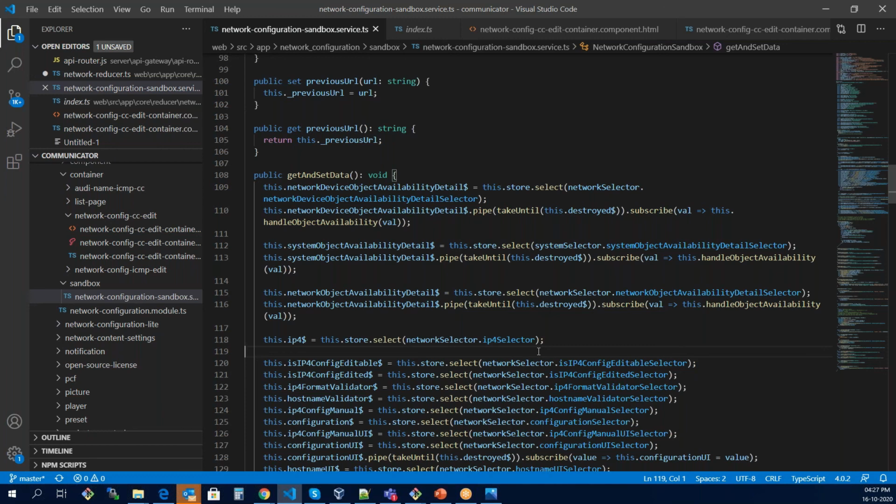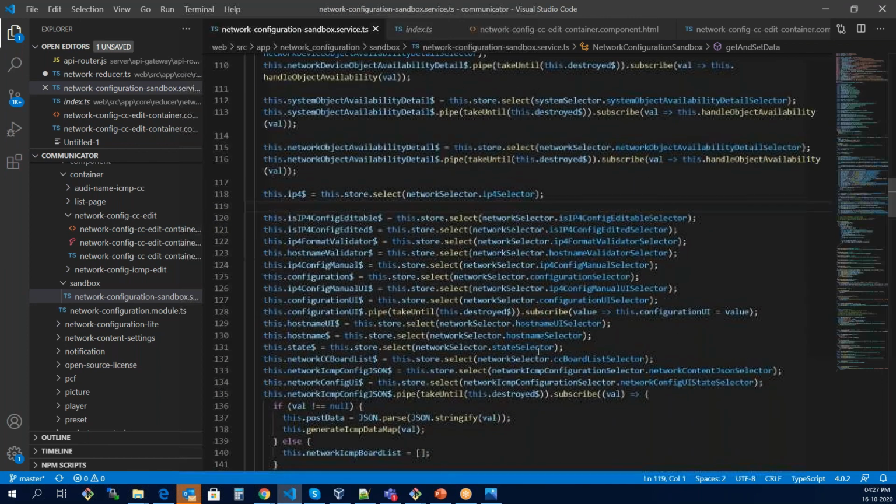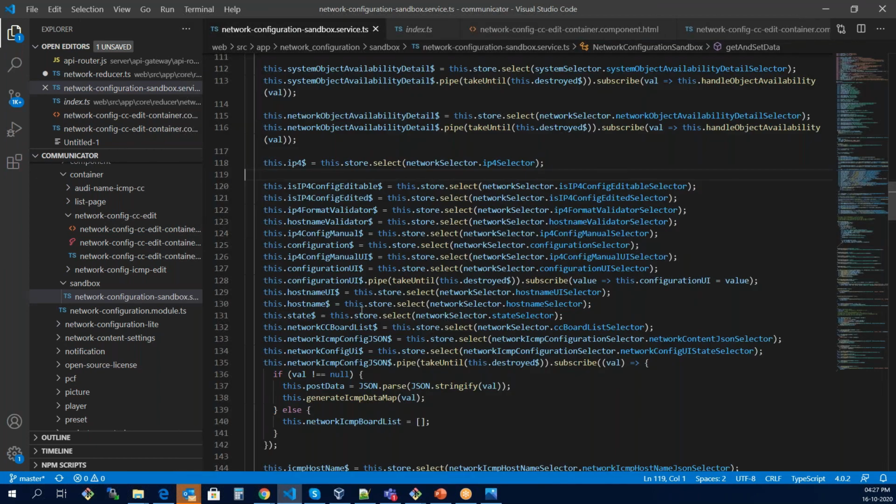Okay. All right. So now if I just tell you, we were on this line. It is now selecting the store over here, this.store.select. It is going to select the host name. We have passed the host name selector over here. So this is host name.